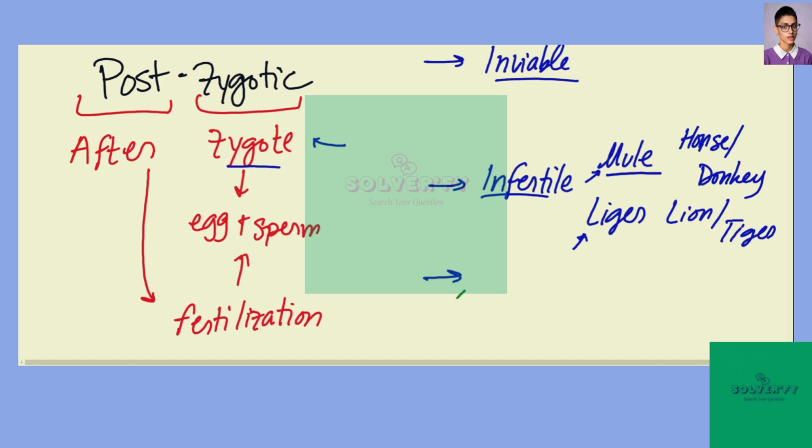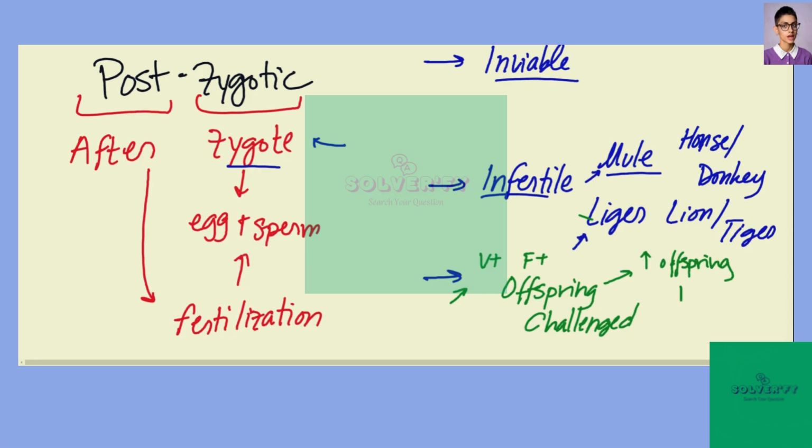The third option is somewhat rare. The organism is viable and fertile, but the offspring it produces is going to be severely challenged. These challenges can consist of that offspring's ability to produce decent offspring itself, or for the offspring it produces to survive.